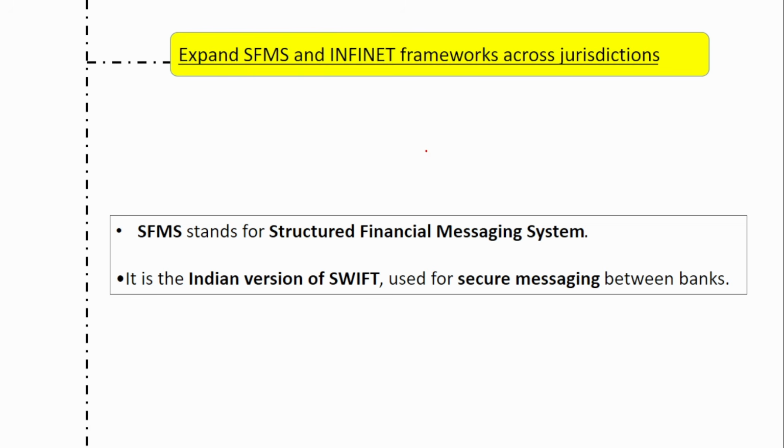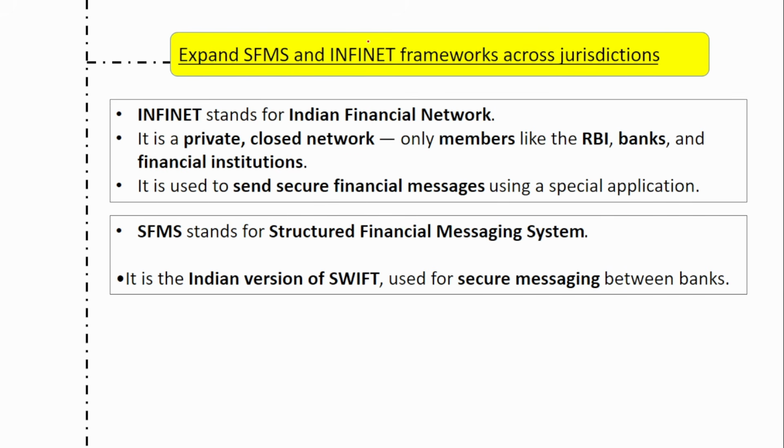Next is expand SFMS and Infinet framework across the jurisdiction. So Infinet full form is Indian Financial Network. What is this Infinet? It is a private closed network. Only members like RBI, banks and the financial institutions have access to this network. Okay, it's a private, safe and closed network. So this is used to send secure financial messages using a special application. So it is a network where the RBI, the banks and the financial institutions talk. Okay, talk in the sense they send financial messages.